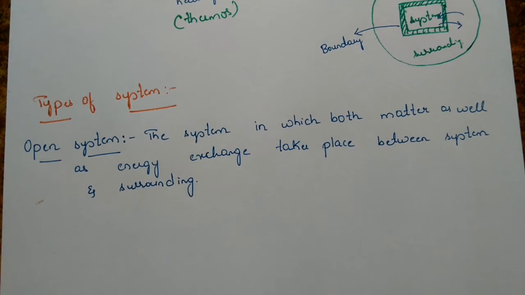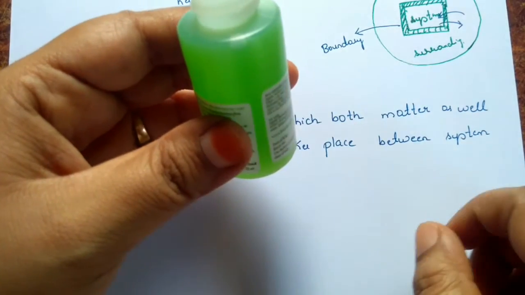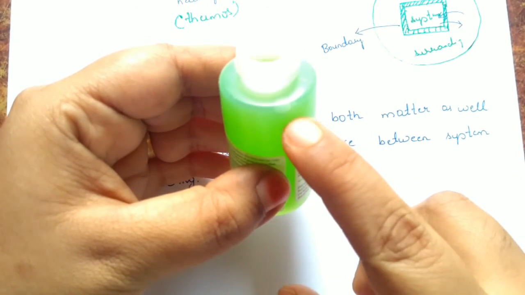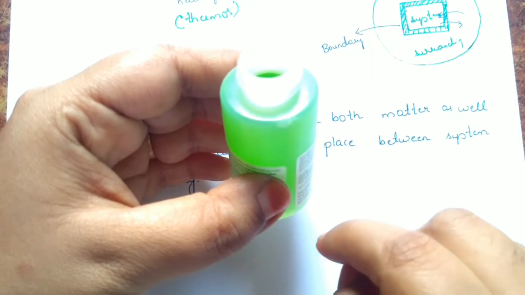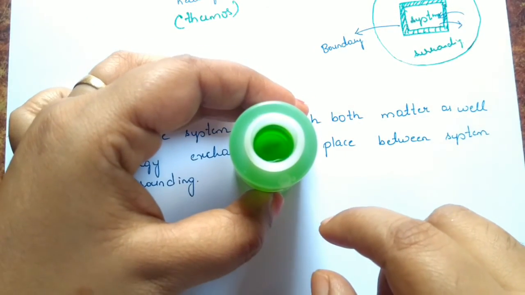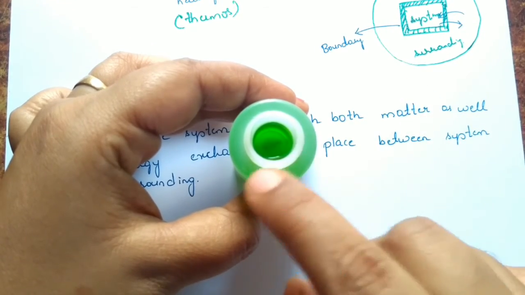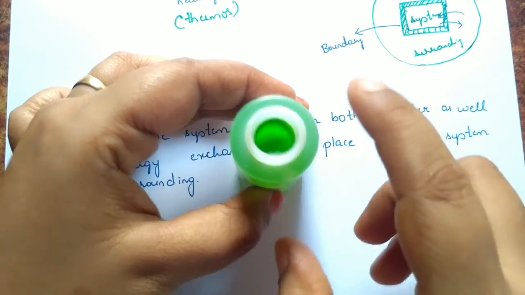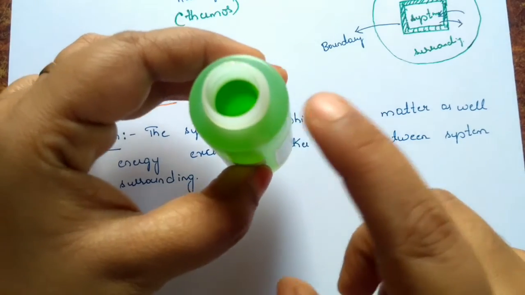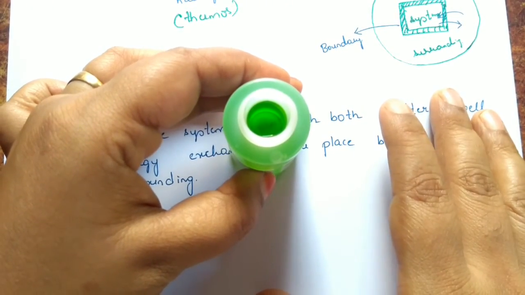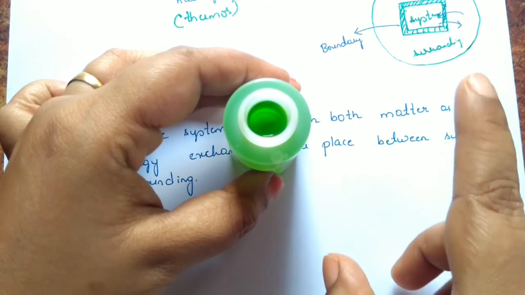So let us consider, I have a bottle here. In this I have filled a hot solution. So I have a container in which I have filled some hot solution. When you fill a hot solution into it, it is open now, so the vapors are coming out. This is our system, that is, the solution inside this container is our system. When the vapors are coming out, the matter exchange is taking place.